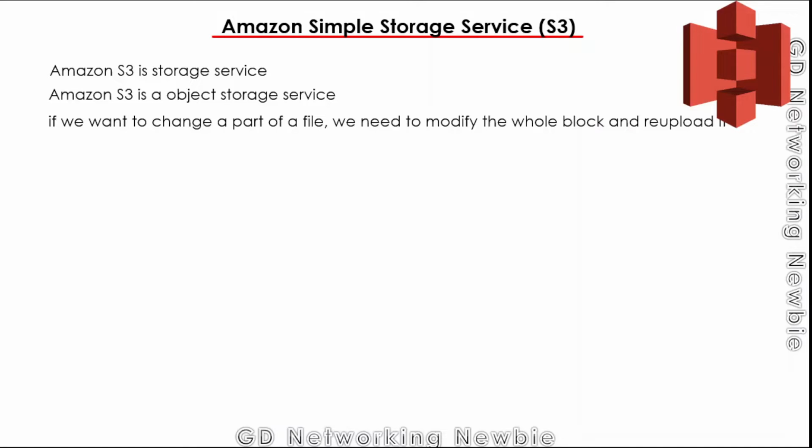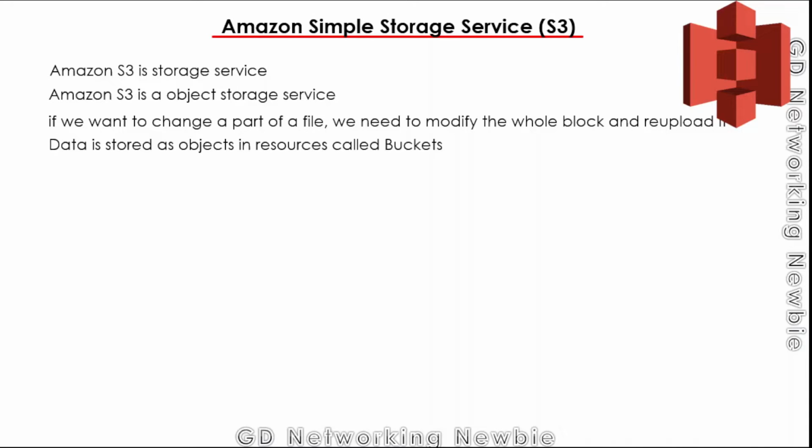If this is an object storage service, what does it mean for us? As a user, if we have saved some file in the S3 storage service, and we want to make any change in that file, then we need to download the whole object, make the required changes, and then re-upload it. It is not the case that we just make changes in some portion of the object and that's done. We have to download, make changes, and then re-upload the whole object.